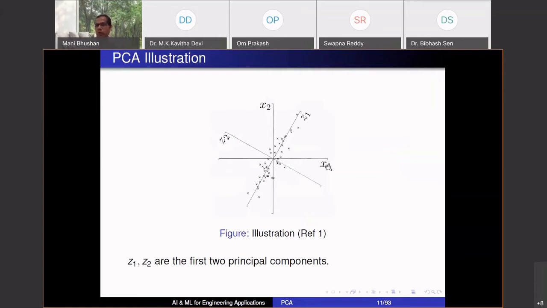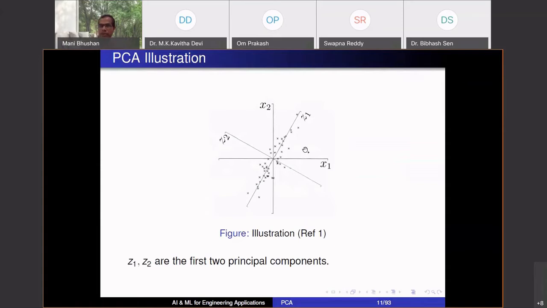If you want to go down from 2 dimensions, x1, x2 to 1, just project all data points along the Z1 direction and store that coordinate. That this point is 5 in the Z1 direction. So I'm going to store 5 for person A, this person. If I want to go to the next principal component, I look at another direction which is uncorrelated with Z1. Basically, you can say perpendicular to Z1, which has now the next highest variability.